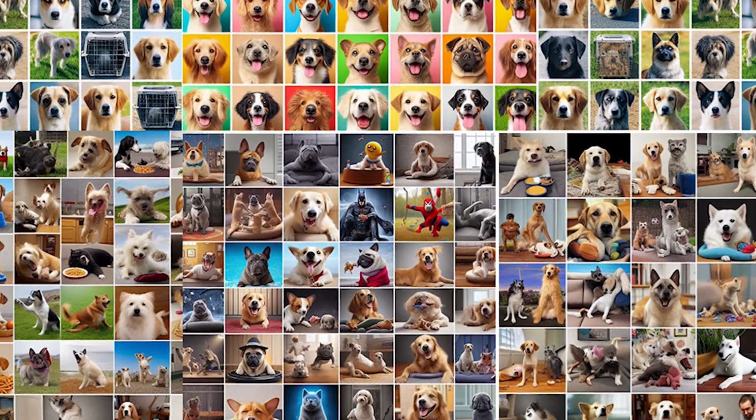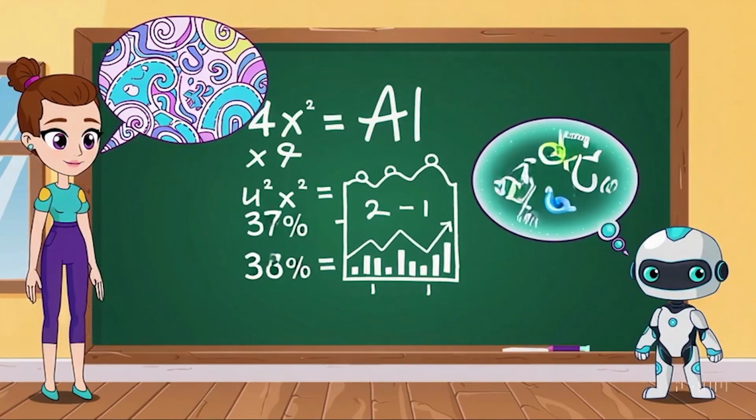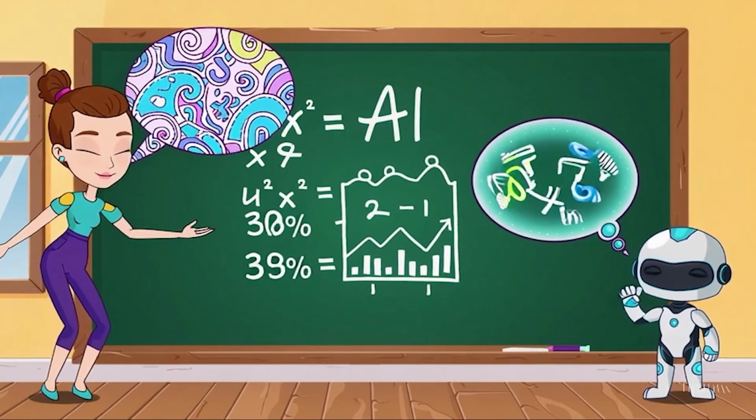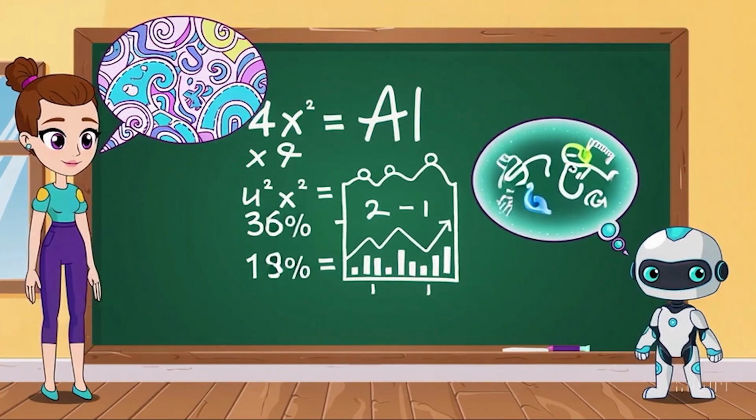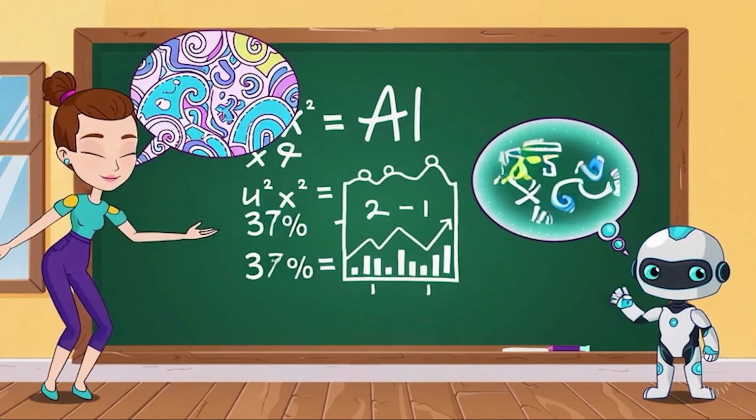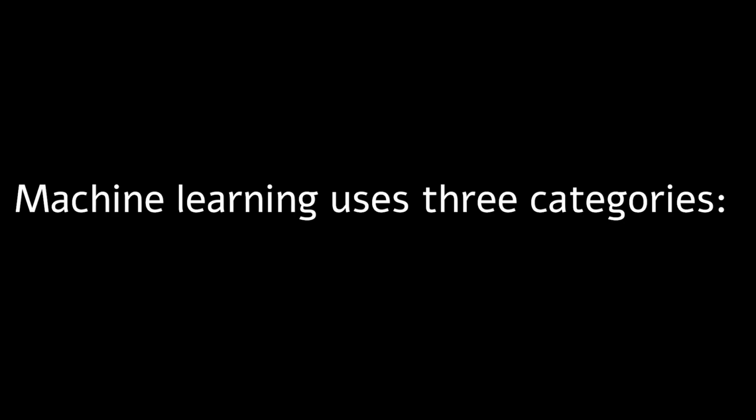This is different from human training and learning. Humans understand, but AI comprehension is mathematical. The outcomes are pattern recognition and prediction, decided by statistical probability. Machine learning uses 3 categories.